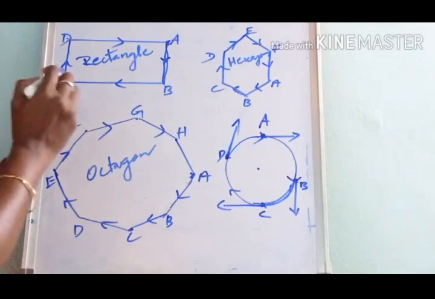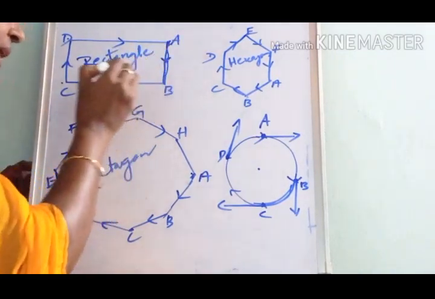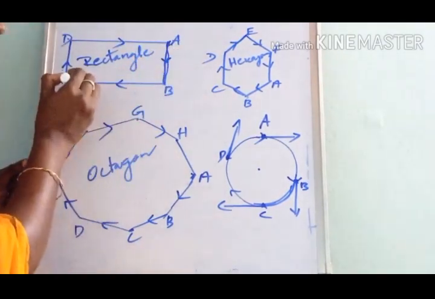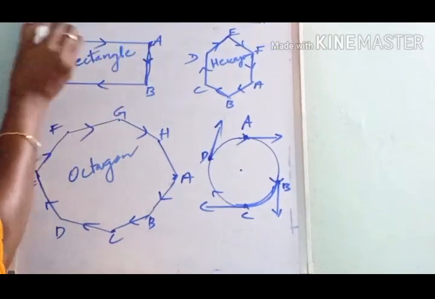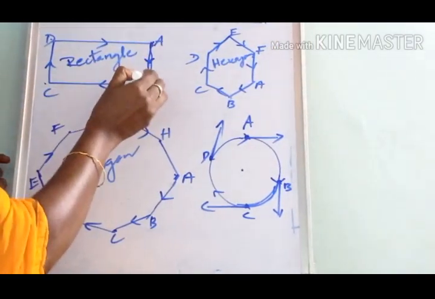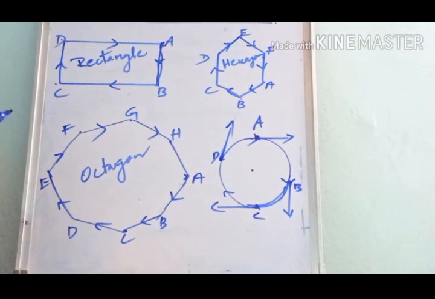In order to keep himself in this rectangular path, that athlete has to change his direction of motion at the four corners. Listen to it.